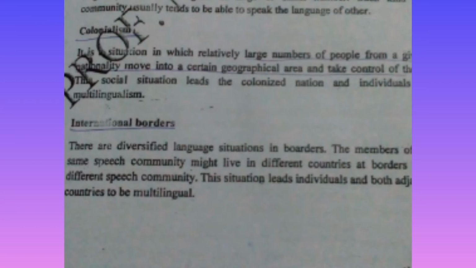The next factor is international borders. There are diversified language situations in borders. The members of the same speech community might live in different countries at borders with different speech community. This situation leads individuals and both adjacent countries to be multilingual.